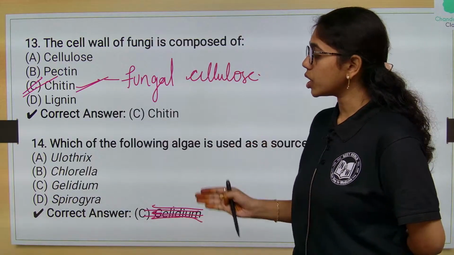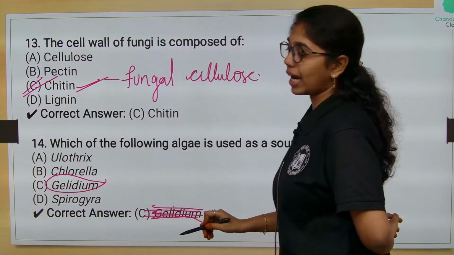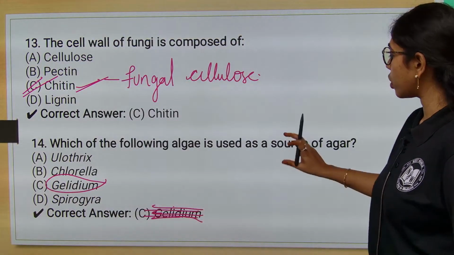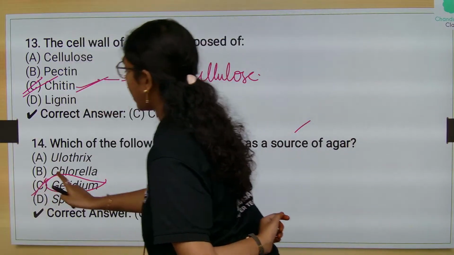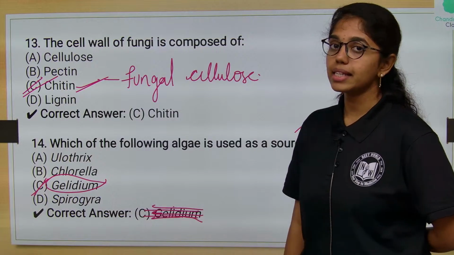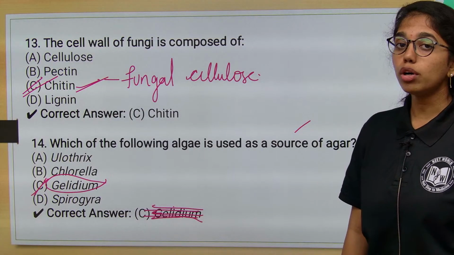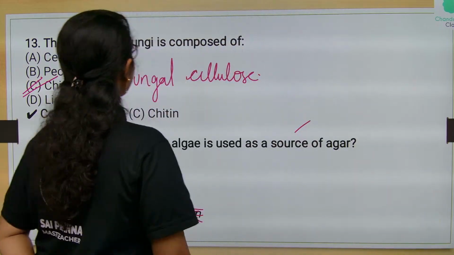Amongst this, which is the example of red algae? Gelidium. Gelidium and Gracilaria, they are the examples of red algae which are the sources of agar and keratin. Whereas Oedogonium, Chlorella and Spirogyra, these are the green algae, they do not have any hydrocolloids above its cell wall. Okay. Next,